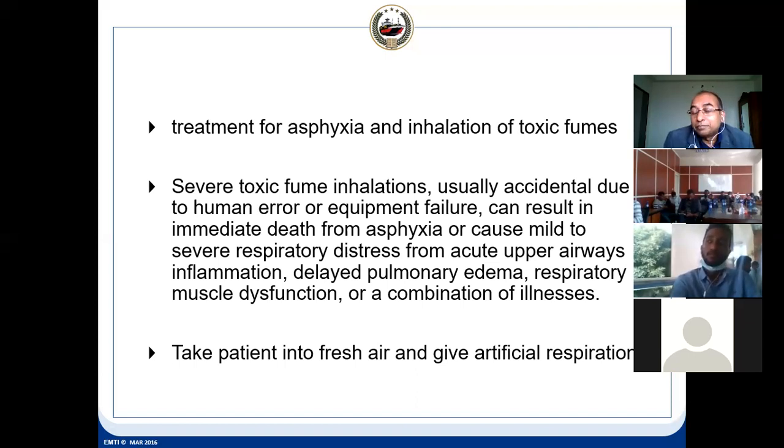Never enter, because it does not take time for a person to lose his life, because it's immediate and it does not give you symptoms also.